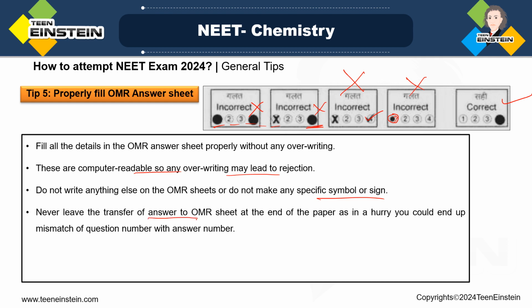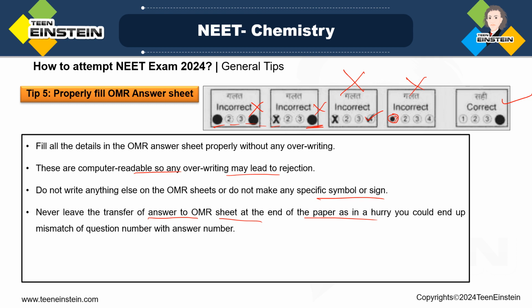Never leave the transfer of answers to the OMR sheet for the end of the paper, as in a hurry you could end up mismatching the question number with the answer number. So what happens, suppose you are sure about question number 1 but you are writing the answer, that is, which option, in your rough work. You are not putting it directly in the answer sheet because you are thinking that I will do it at the end, but you should not do it.